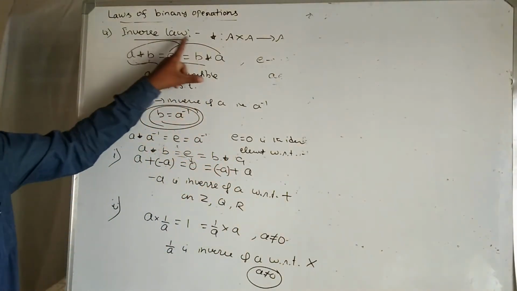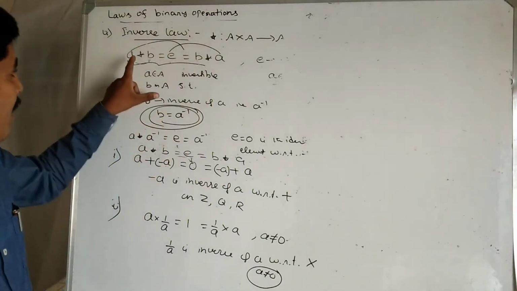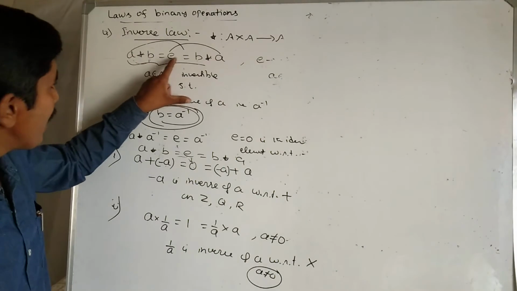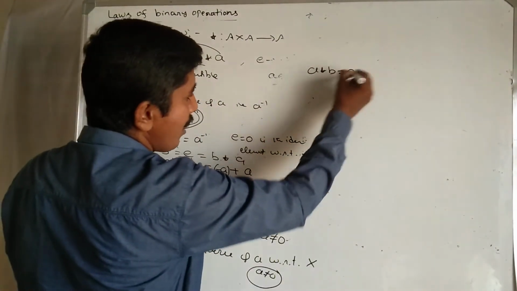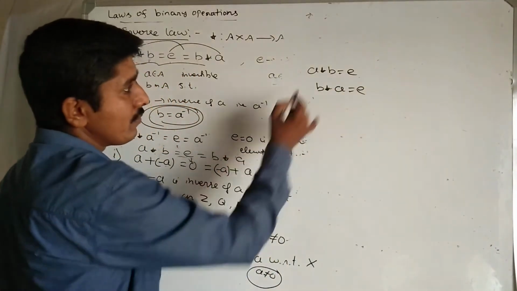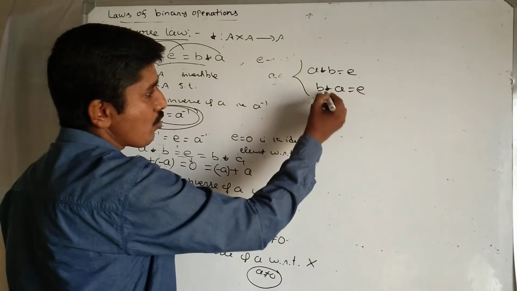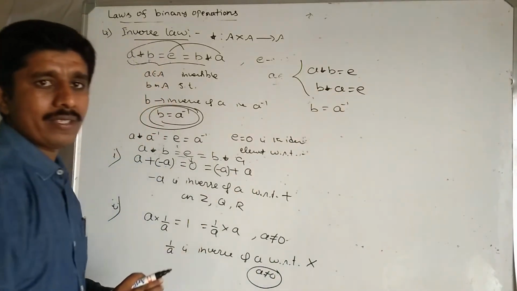Repeating the inverse law: star is a binary operation on a non-empty set. If A star B equal to E and B star A equal to E, then we say that B is called the inverse of A, written as B equal to A power minus 1.